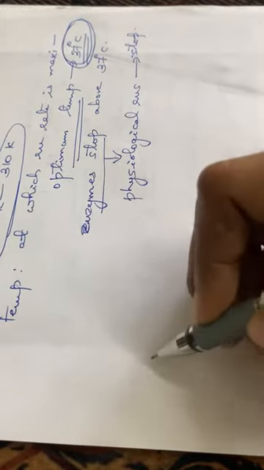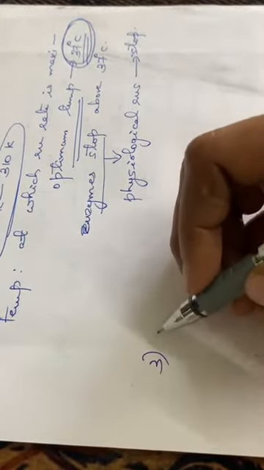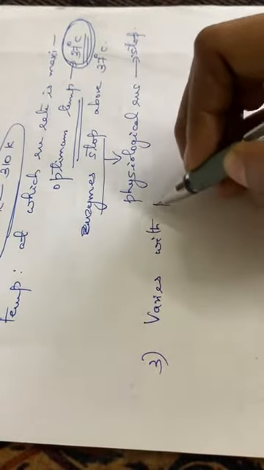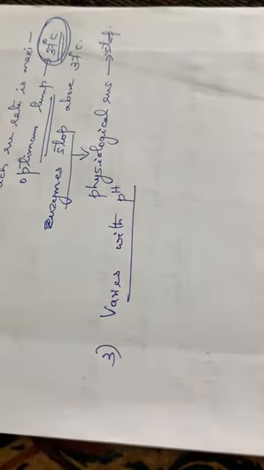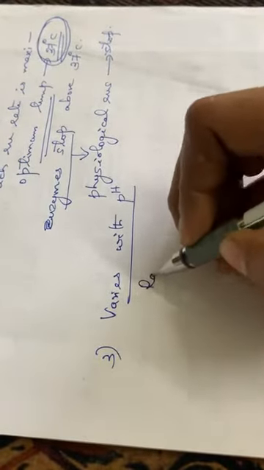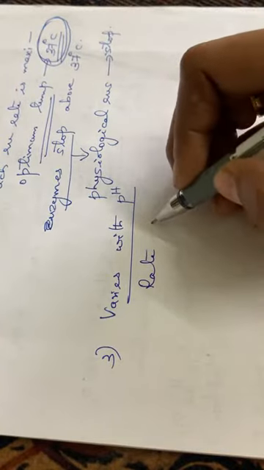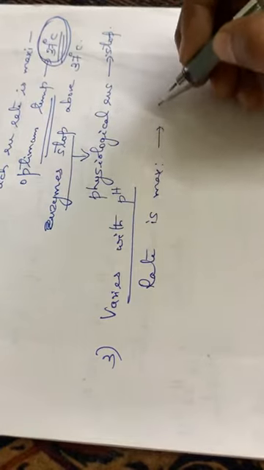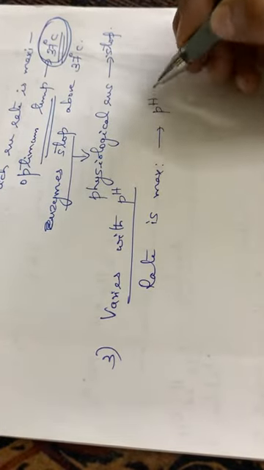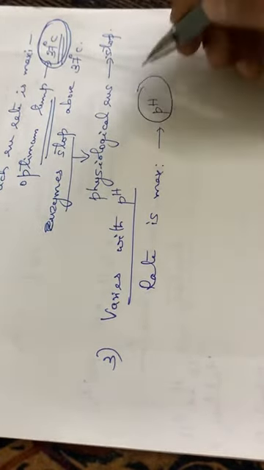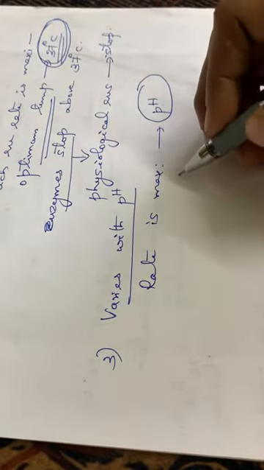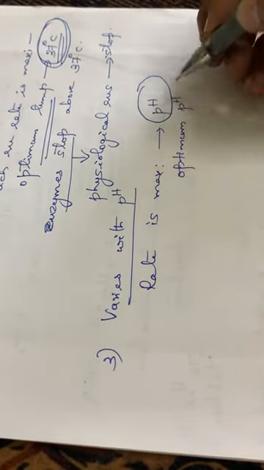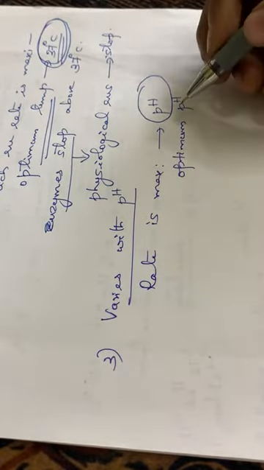Then the third one: enzymatic action varies with pH. The rate of the reaction is maximum at a particular pH value, which we call the optimum pH.